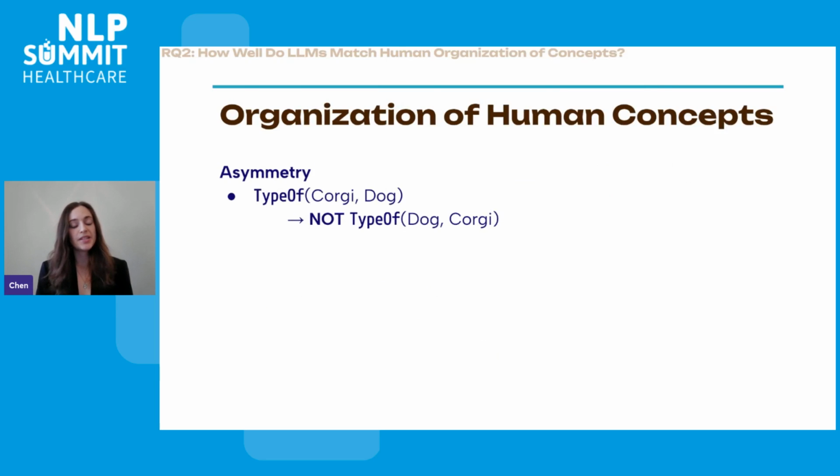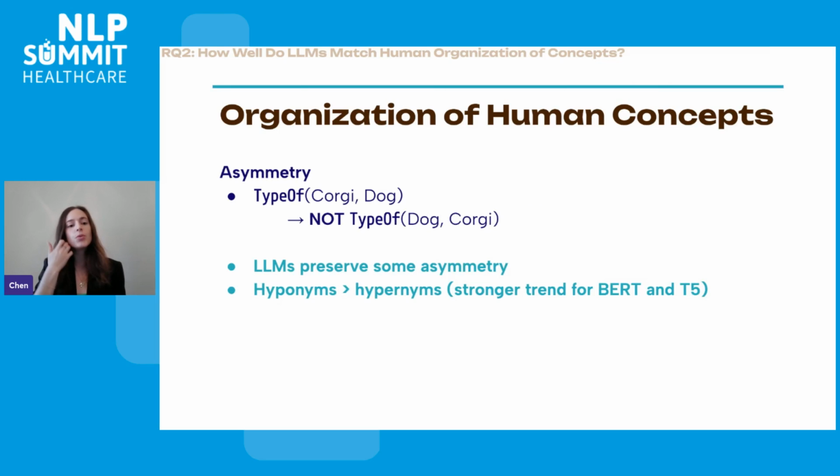So asymmetry means that if corgi is a type of dog, that entails that dog is not a type of corgi. And we wanted to see whether language models would understand that. So for every language model that was able to retrieve correctly that corgi is a type of dog, we then queried the other direction. Is dog a type of corgi? And we saw that language models do preserve some asymmetry, but again, it's very noisy, it's far from perfect, and that all language models were better at preserving asymmetry for the hyponym level, so the corgi to dog level, better than for the dog to canine level. And this trend was much more significant for BERT and T5.